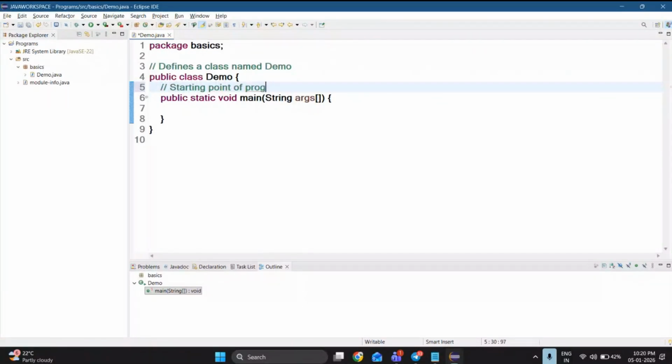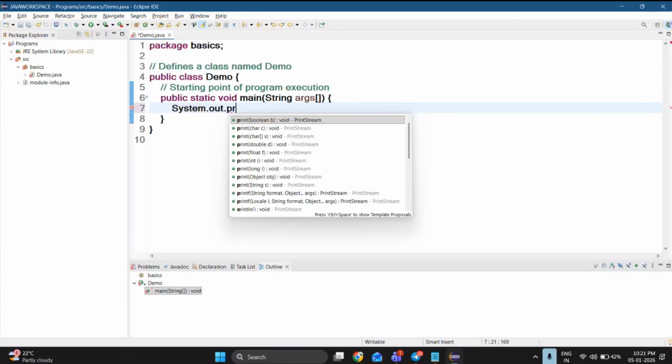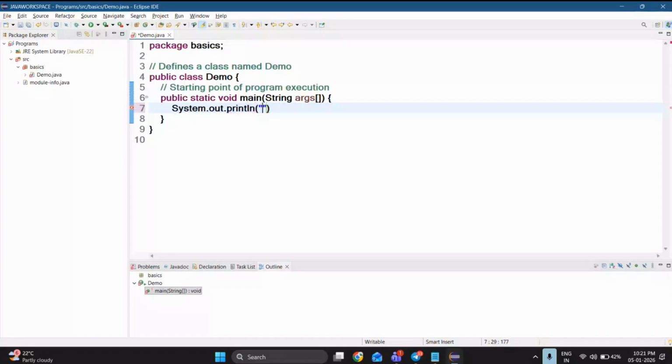So let me write system.out.println. System.out.println is nothing but it is going to print our statements. I can say it is going to print our output on the console screen also. So let me write good evening. Let me execute this code.